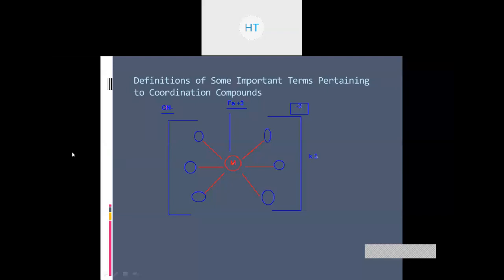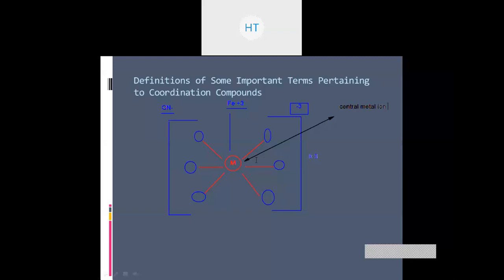So now let's see what the different terms and terminologies are. Let's start with the first one. Let's observe what we have exactly at the center. We call this the central metal ion. Any problem? Now, second one, the central metal ion.